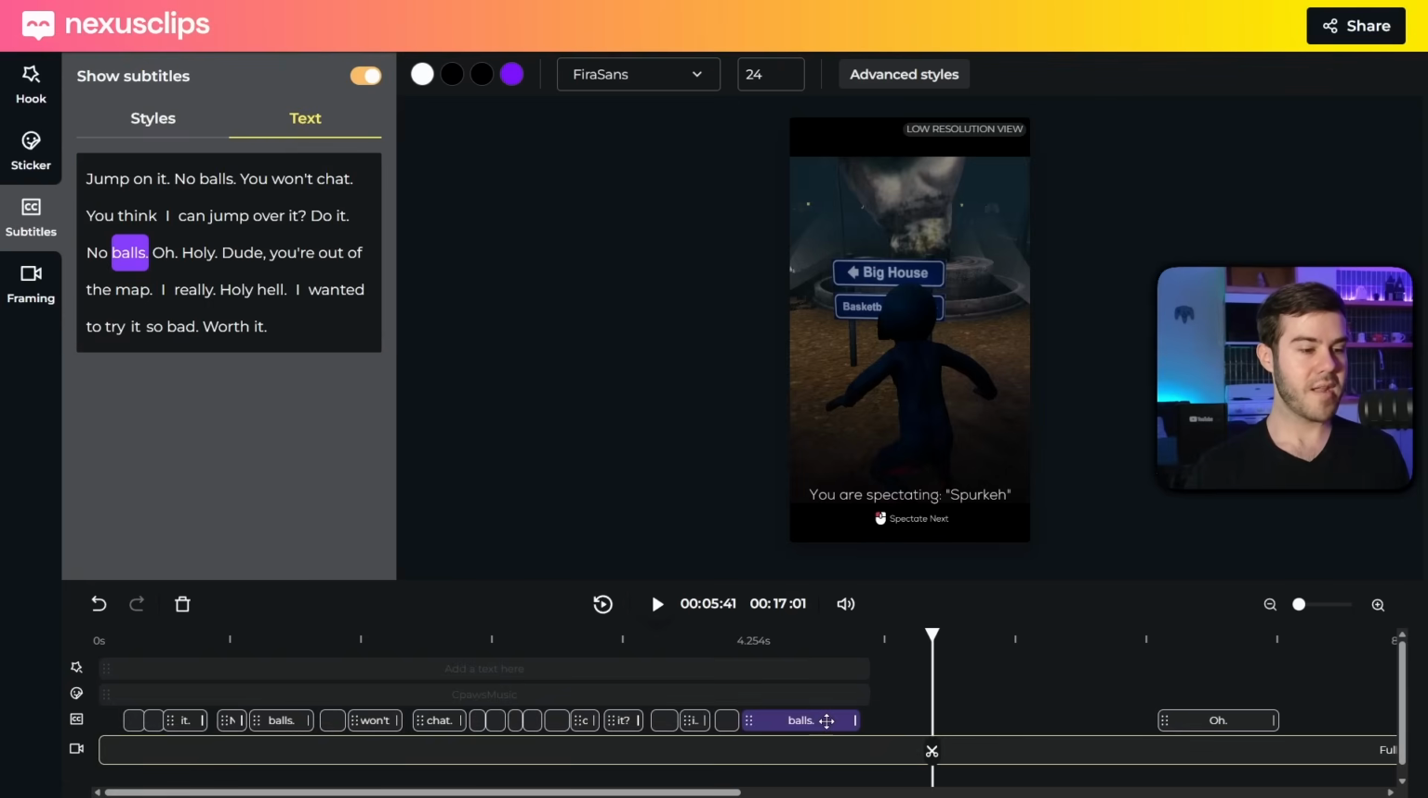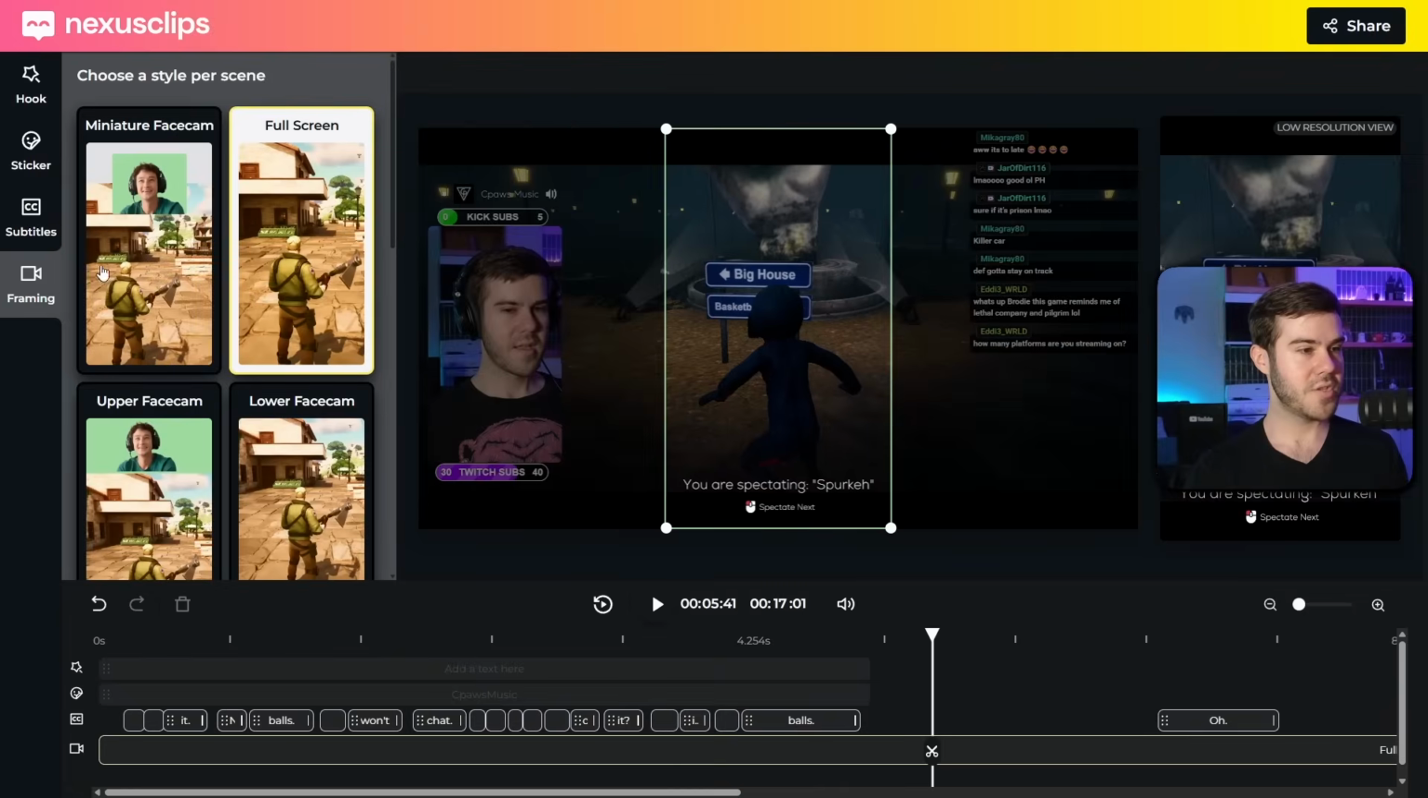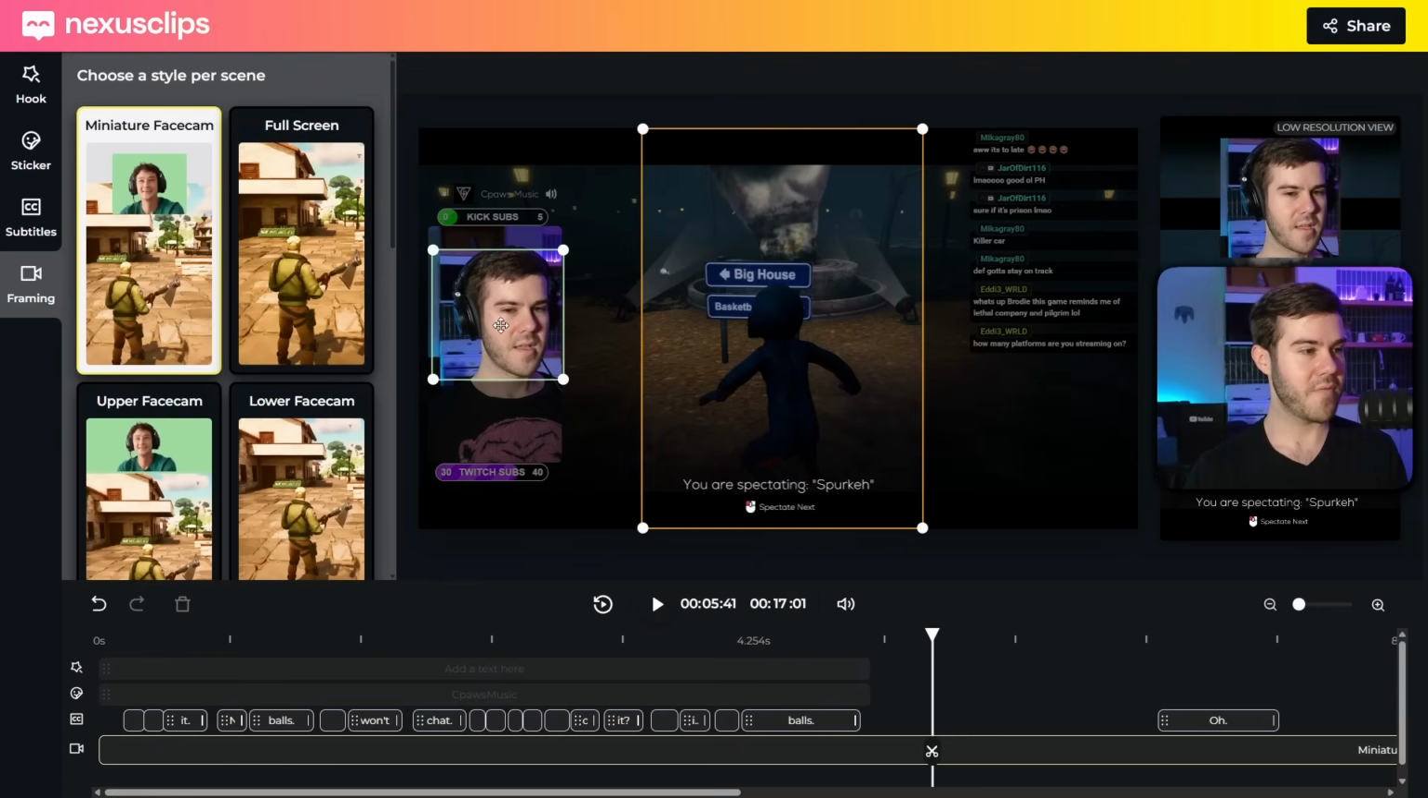And so you can go in and manually change these words if you need to. However, it usually does a really good job, so I rarely have to do that. And then you can also change the framing, so you can change your gameplay here, or if you want to add a face cam, you have a bunch of different options to do so. And then you'll see the little preview on the right.